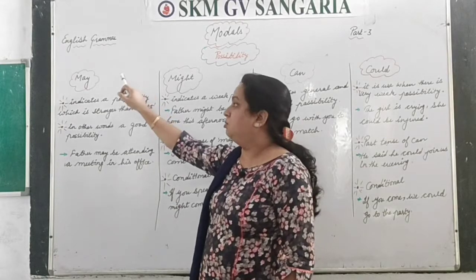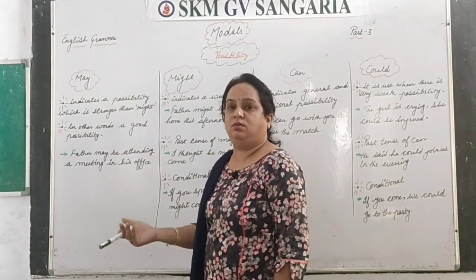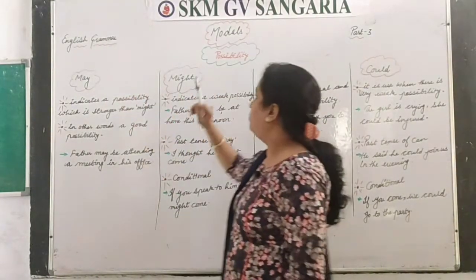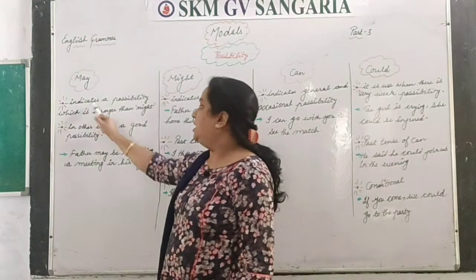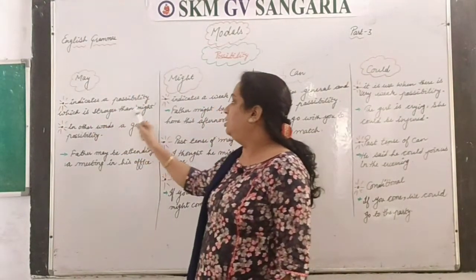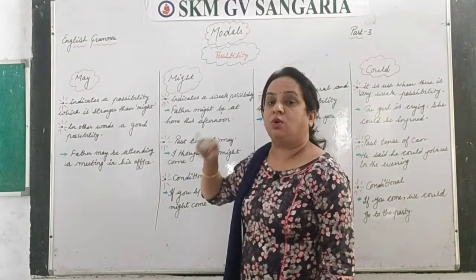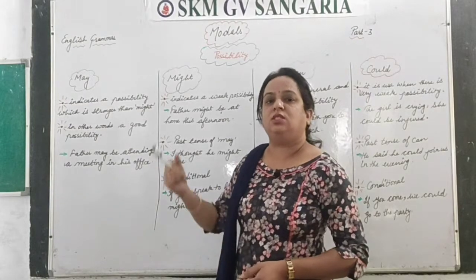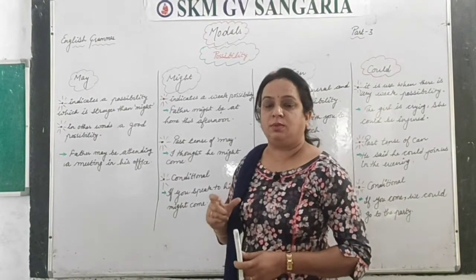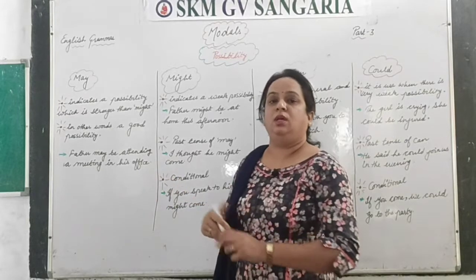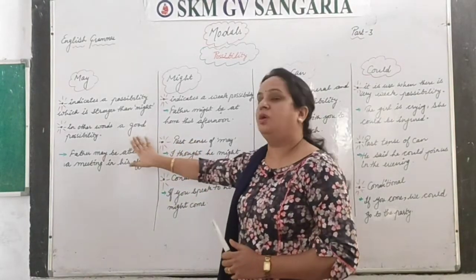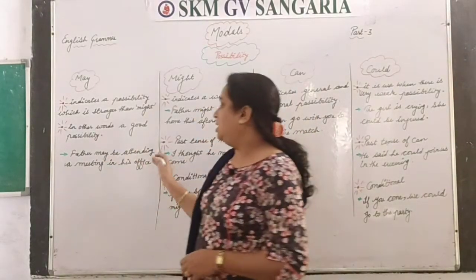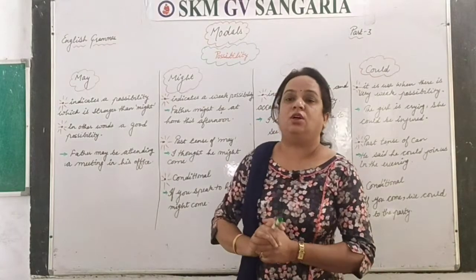Here also we are using may, but that is another way to express it. So let's see the use of may to express possibility. It indicates a possibility which is stronger than might. In other words, a good possibility, or you may say a strong possibility. When there is a strong possibility that something would happen, there you have to use may for strong possibility, right? For example, father may be attending a meeting in his office.